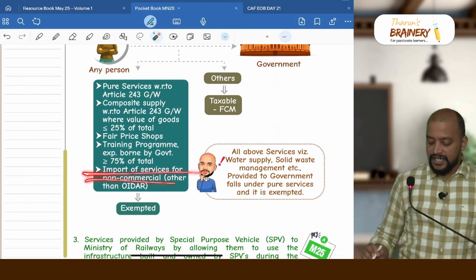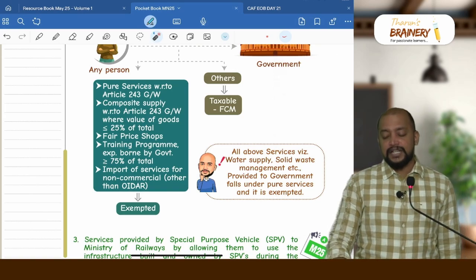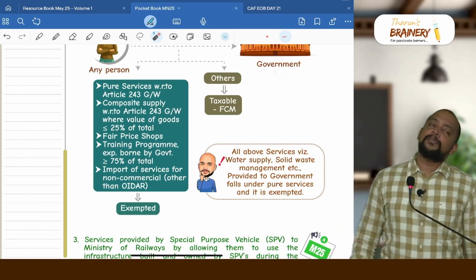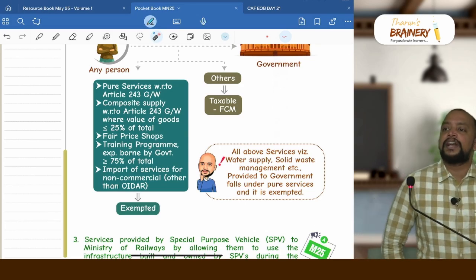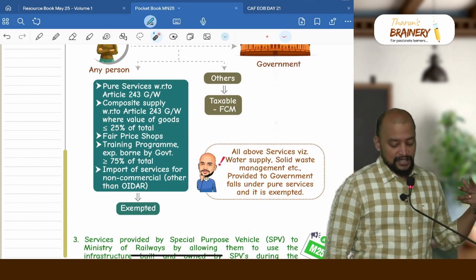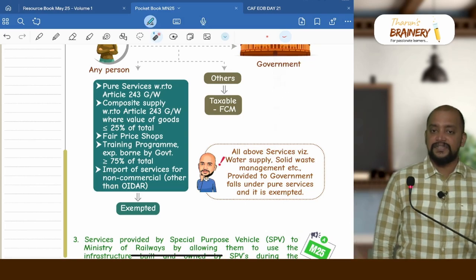Then training program in which government is bearing 75% or more of the total expenditure, then also it is exempted. Then import of services for non-commercial purpose other than OIDR services, because government will come under non-taxable recipient. So any import of service other than OIDR by non-taxable recipient is exempted, that is also there. These are the activities which are exempted.